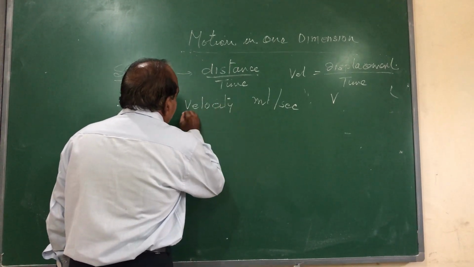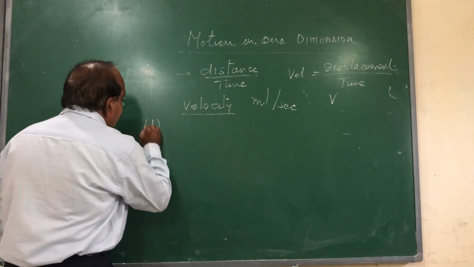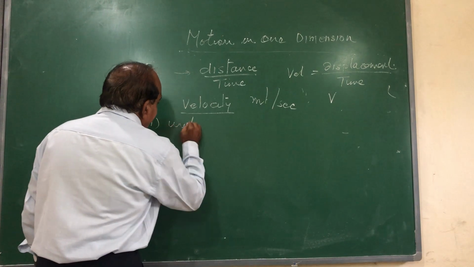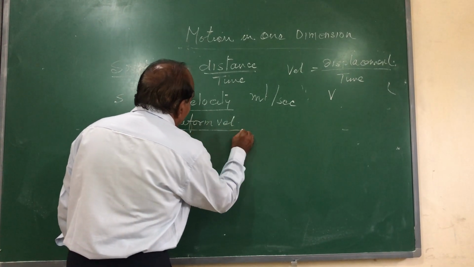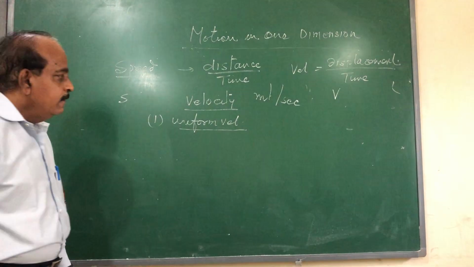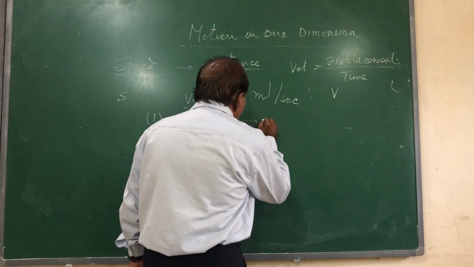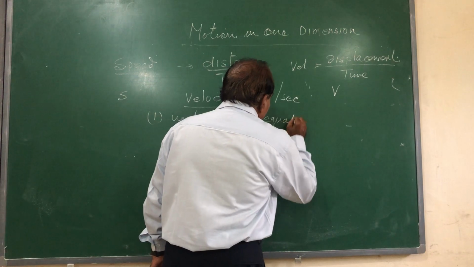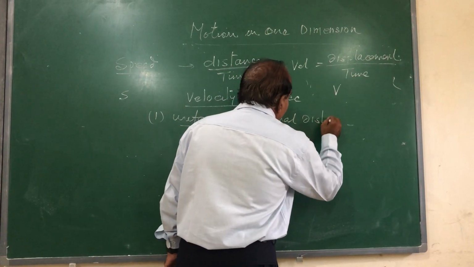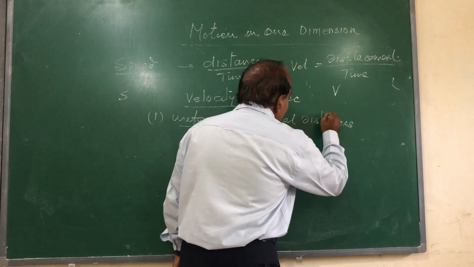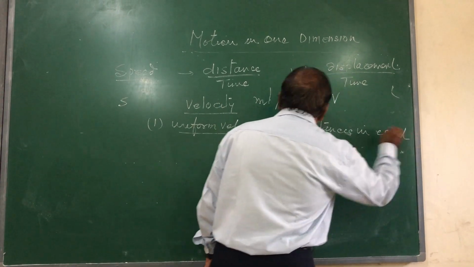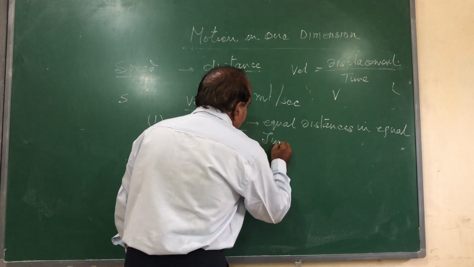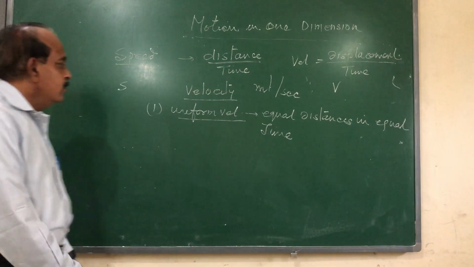The first type of velocity is called uniform velocity. The meaning of this word is that if the body moves in such a way that it covers equal distances in equal intervals of time, the velocity or the speed remains constant.